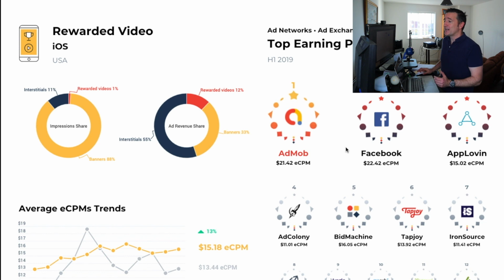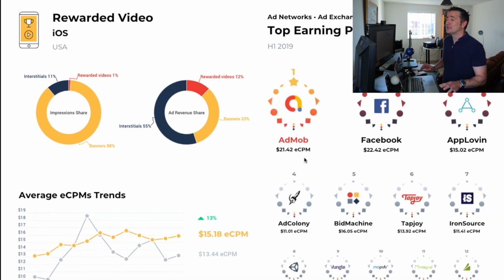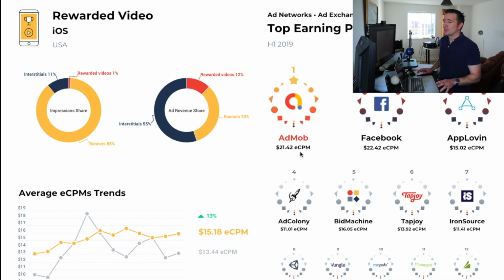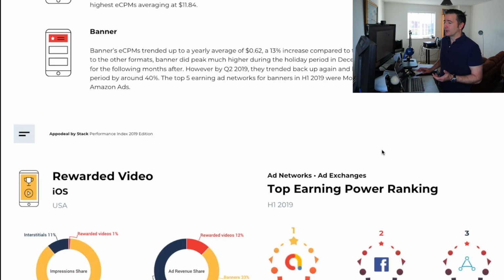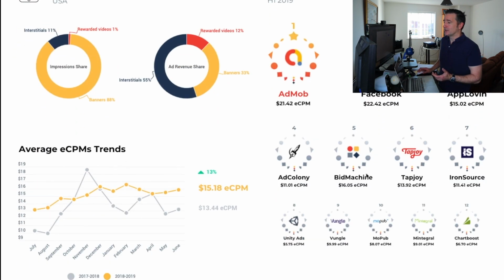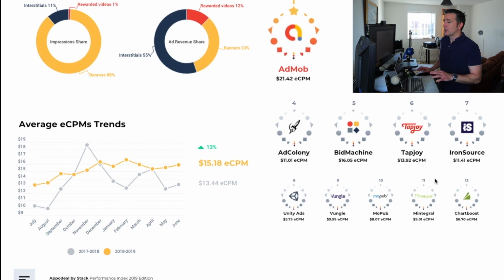And then it's broken down by ad network. Now, I've always been a big proponent of AdMob, and one of the things that John in his email to me was saying was, you need to start looking at Facebook a bit more. So here we can see the eCPM was 21.42 for AdMob, again, it's still really high. And then we've got Facebook at 22.42 here, and then AppLovin, AdColony, Bid Machine, all this kind of stuff. So I'm not going to talk too much more about this report.